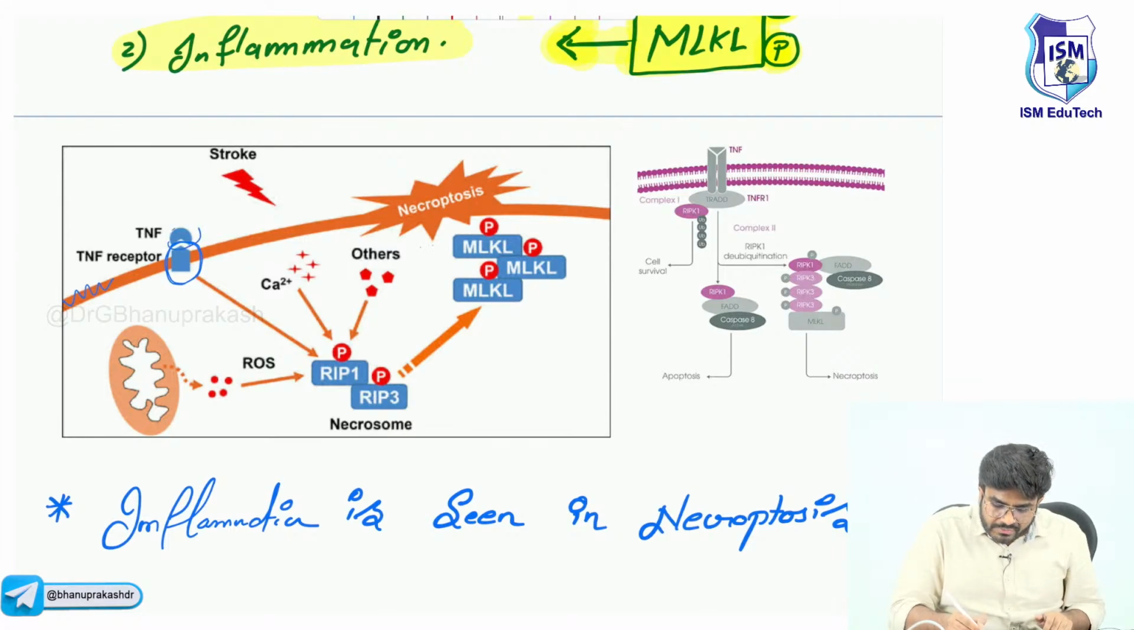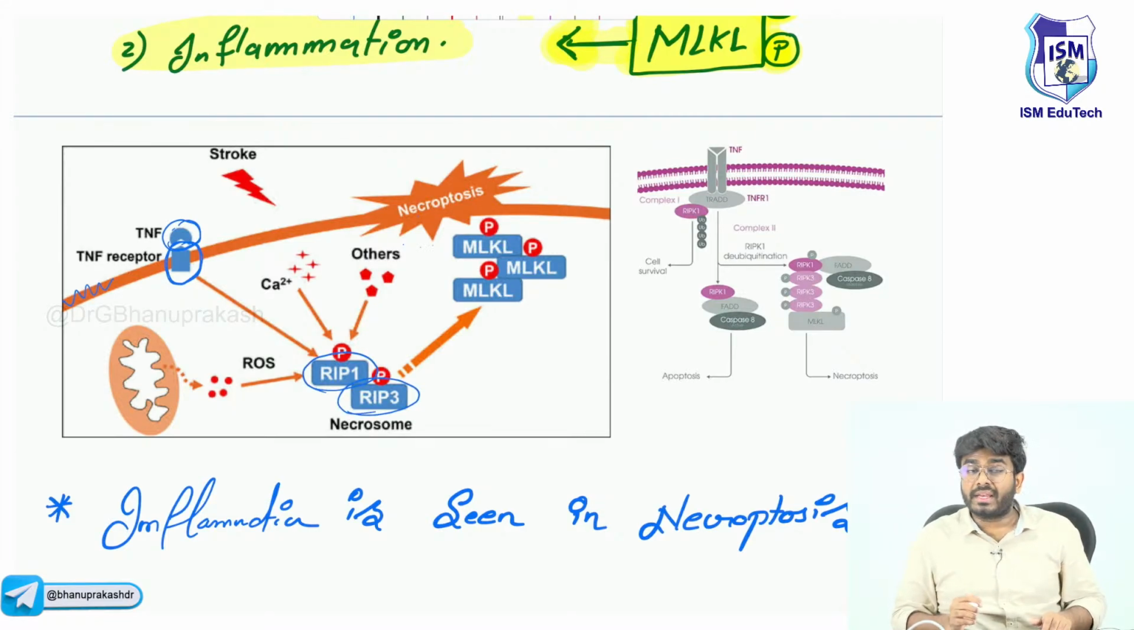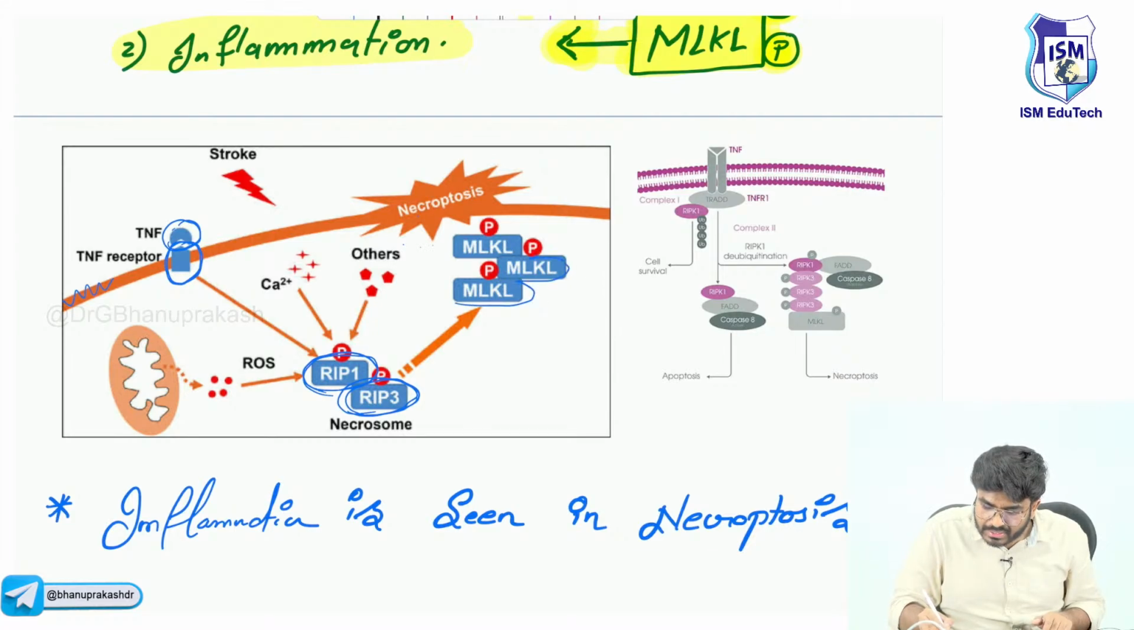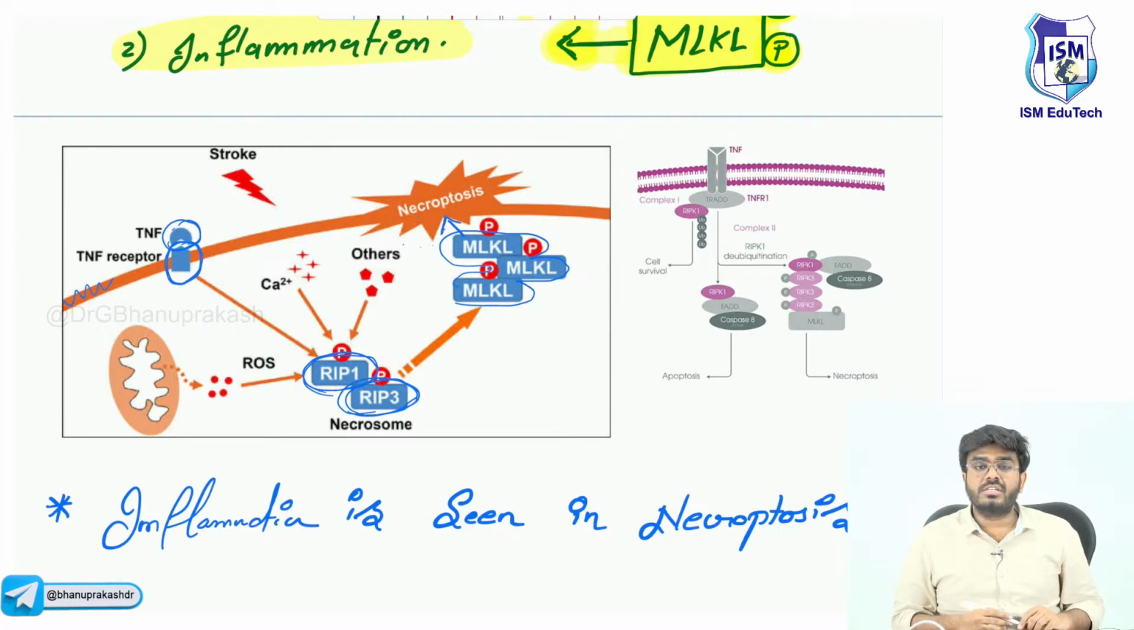When the tumor necrosis factor binds with the TNF receptor, it will activate the RIP kinases, RIP kinase 1 and RIP kinase 3. Now what will these RIP kinases do? These RIP kinases are going to phosphorylate MLKL. Okay. So now what will this MLKL do? Now it will cause the cell membrane damage and lead to death of the cell.